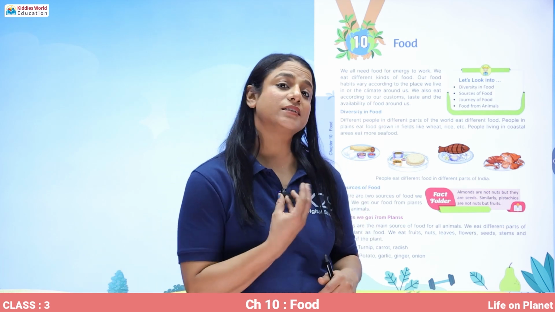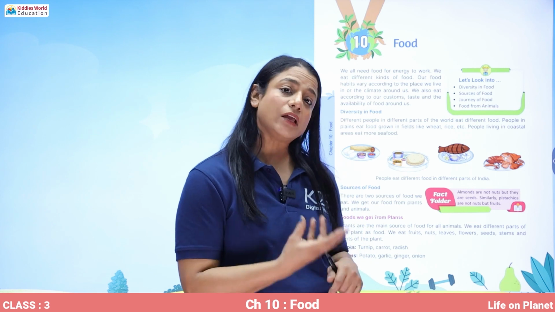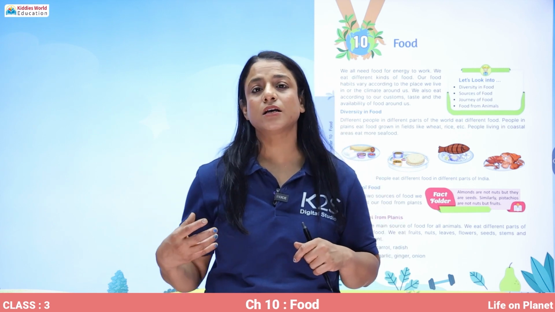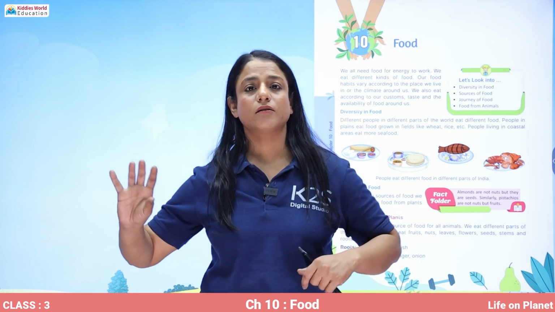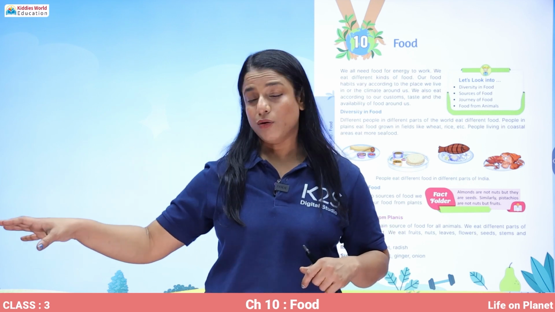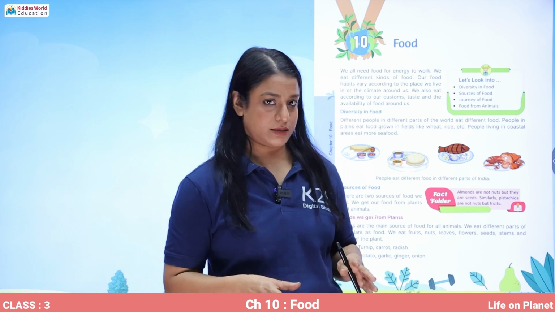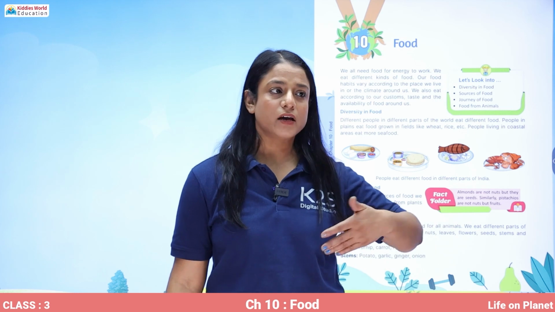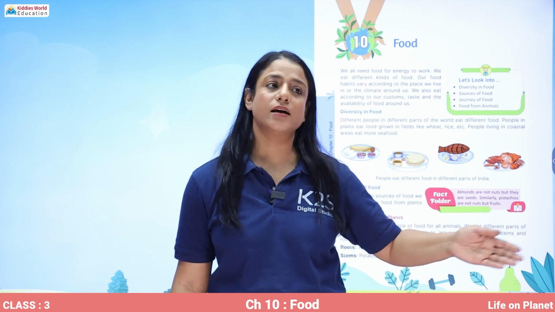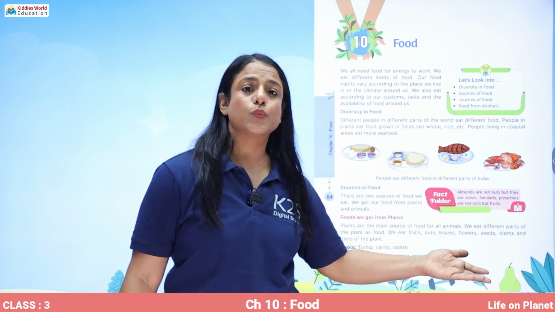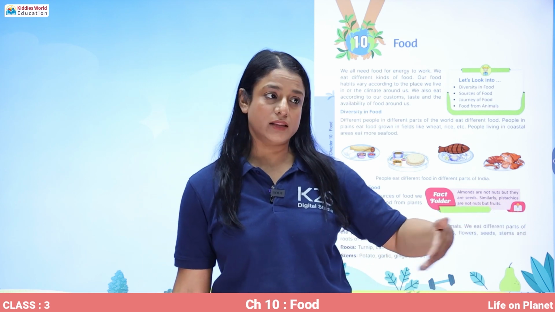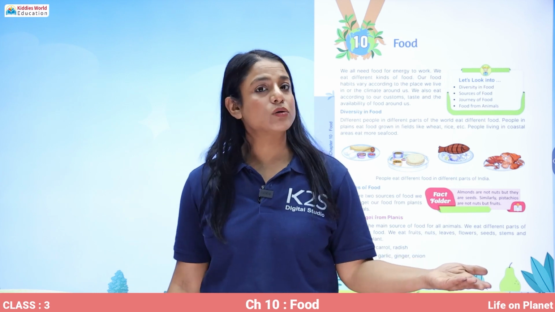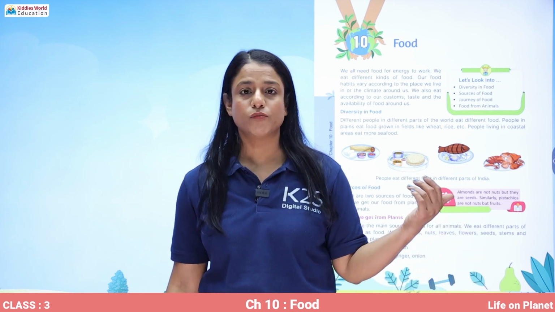For example, what is the climate? If it is a very hot climate, we try to eat food which keeps us cool. If the climate is very cold, we eat food which is hot. Then the availability. If we are living near the coastal areas, there seafood is very much available. There, it is available in plenty. So that's why people living near the coastal areas eat seafood more.